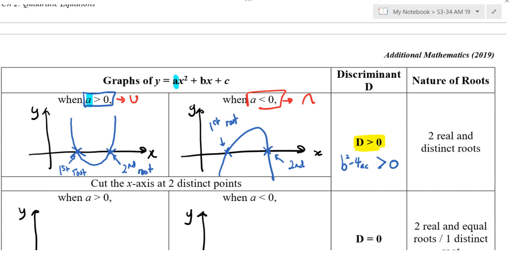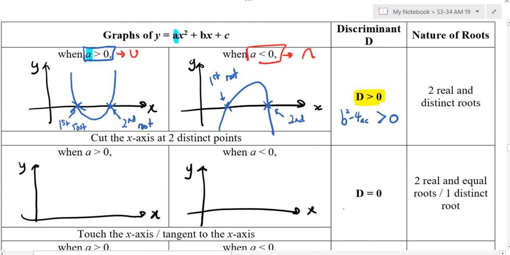Now, the second one, equal to 0 means b squared minus 4ac is equal to 0. For this kind of graph, same thing. The U looks like that, or the U looks like that.